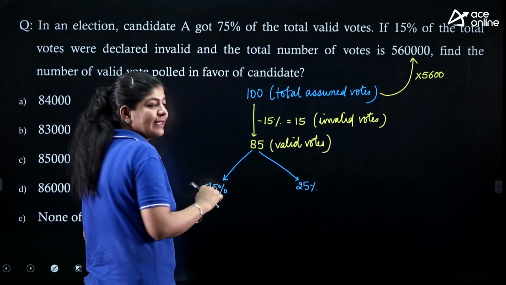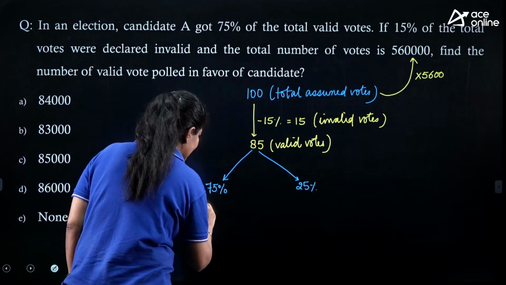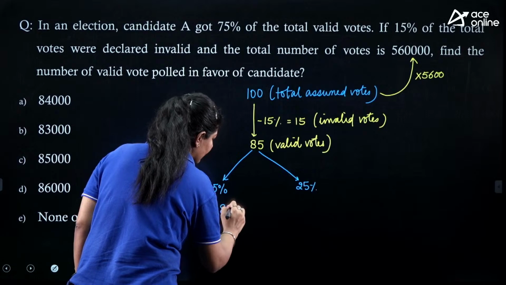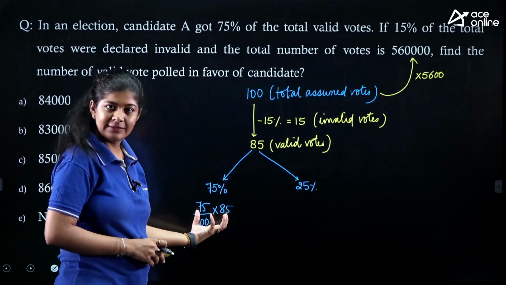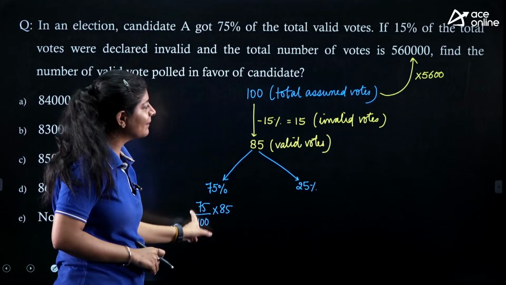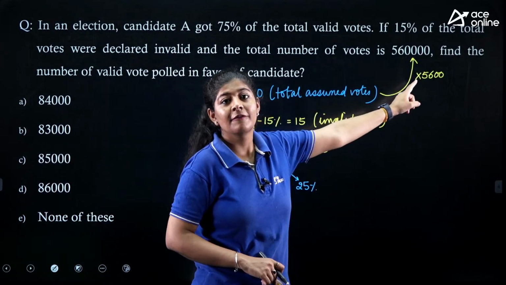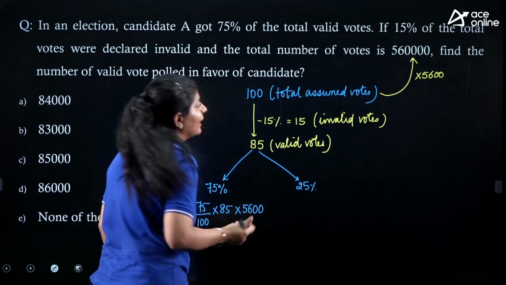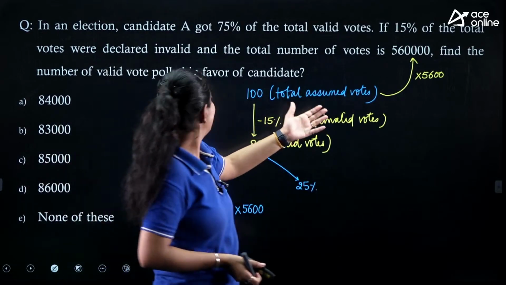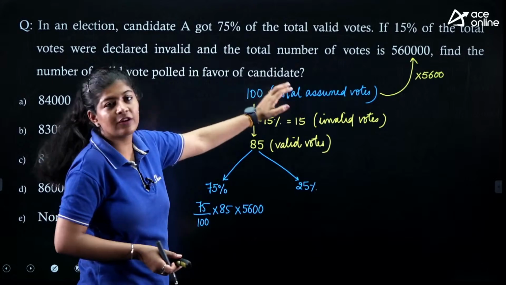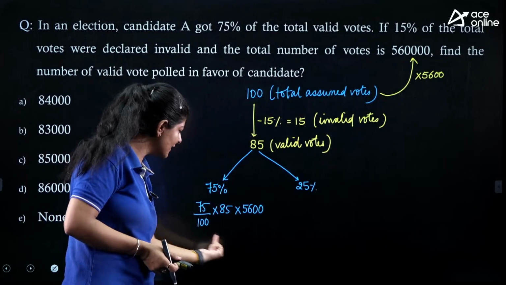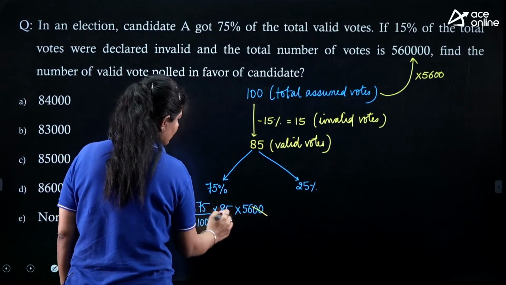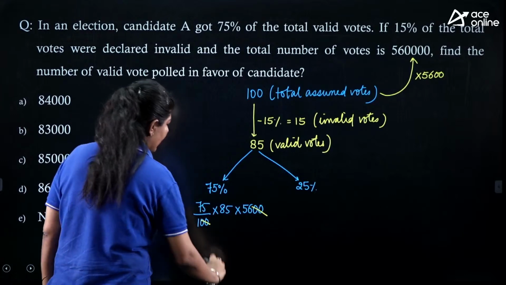So, if we want to calculate 75% of 85, we can write it as 75 multiplied by 85. We will get some number, but we know that this number is also present as a multiple of 5600, so just simply multiply it, because this is the only thing that we need to calculate: the number of valid votes polled in favor of the candidate. These two zeros are eliminated and we are getting